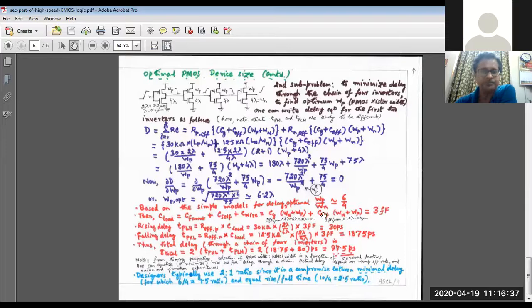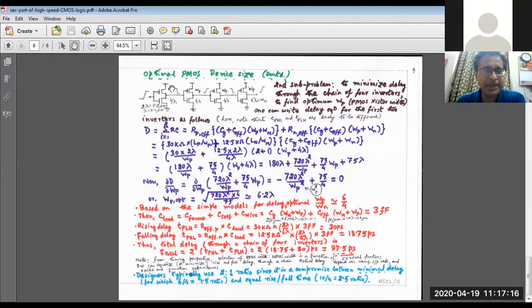Now let us see here. The second sub problem is that we want to minimize the delay through the chain of 4 inverters. That means we have to find the optimum size or width of the PMOS transistor so that we can get minimum delay through the chain of 4 inverters. Okay, that is the problem. Now what we do here, the unknown is WP, the known is 4 lambda. So what we write here, as it is alternately negative and positive, they need not necessarily be the same.